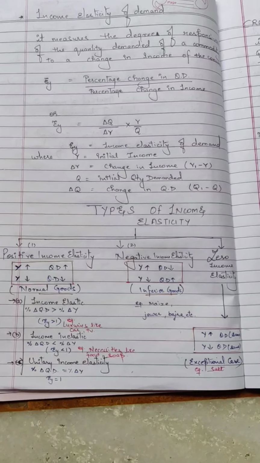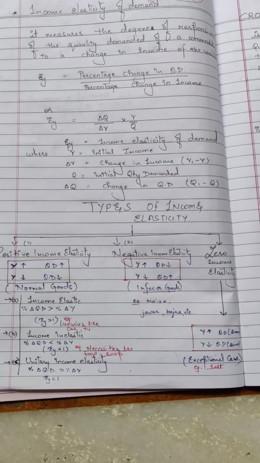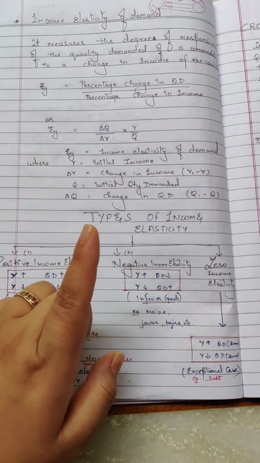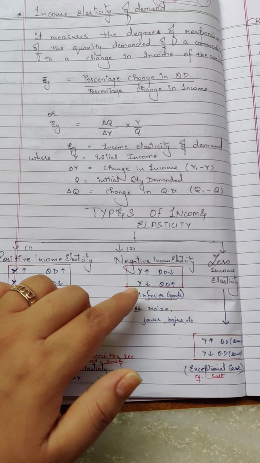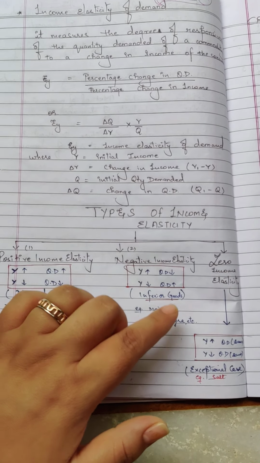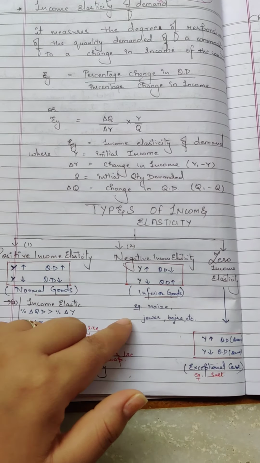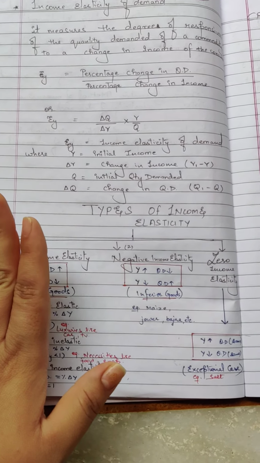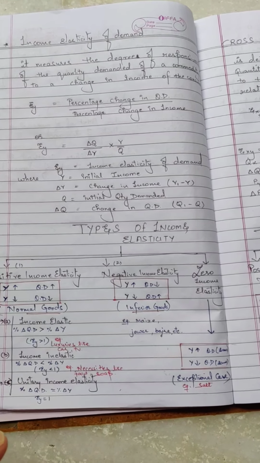Next is negative income elasticity. Negative income elasticity we've already discussed in the inferior goods. They show a negative income effect. When income of the consumer rises, the demand for these goods tends to fall, and vice versa. When income of the consumer falls, demand for these goods tends to increase. For example, maize, jowar, bajra, etc. Is that clear? Negative income elasticity has no further categories.